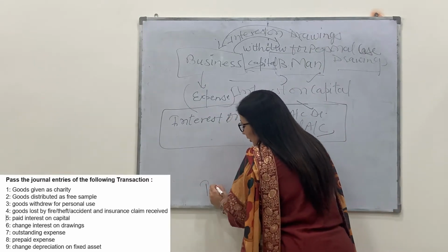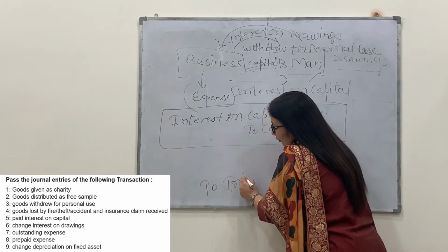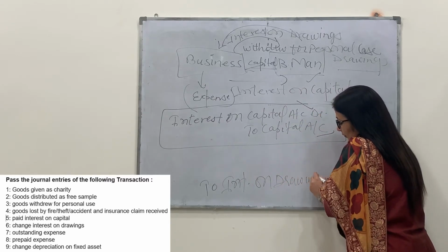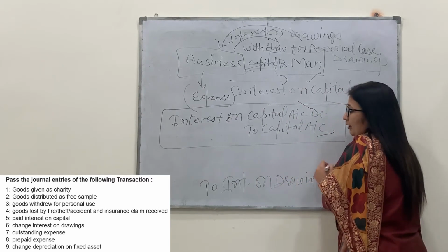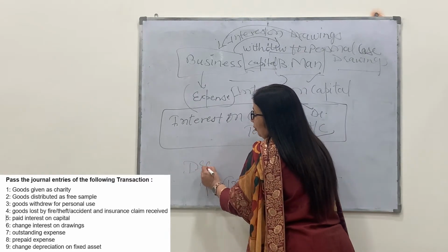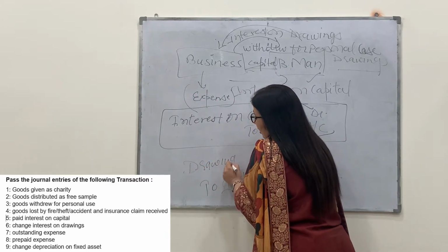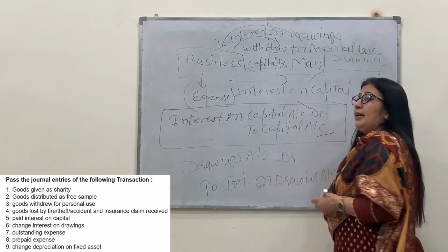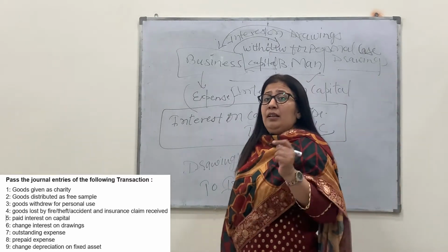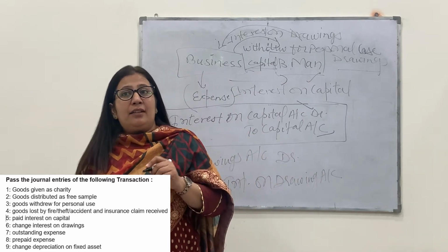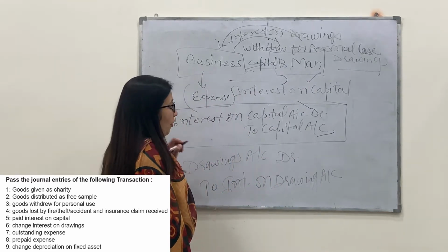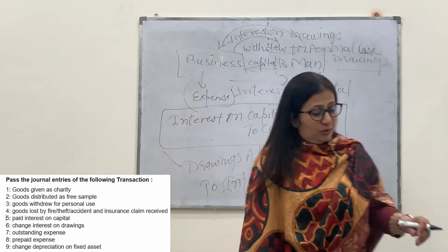In a way, interest on drawings will become the income for the business. So interest on drawings account will be credited and it is added to the value of drawings. It is also not received in cash. When the drawings are to be repaid by the businessman, then it is to be considered. But at the time of recording, it is to increase the value of the drawings taken by the businessman.